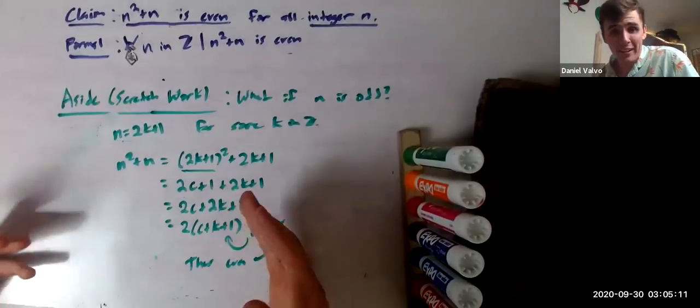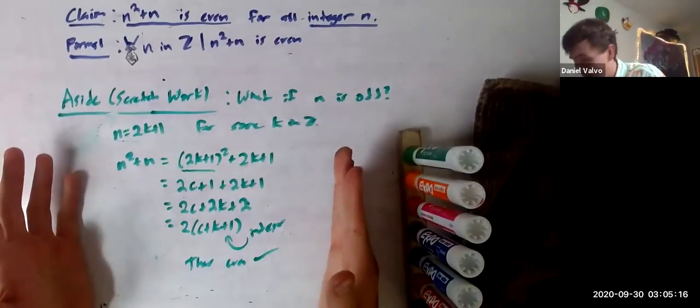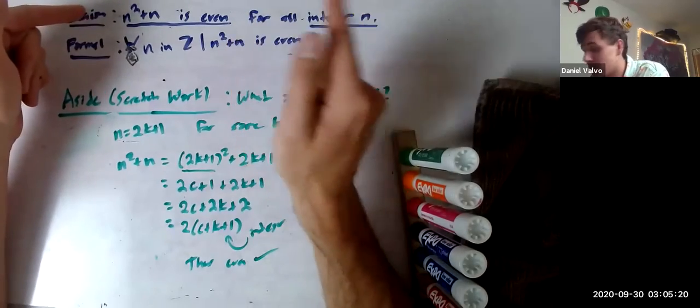That's the idea. Does that make sense? And that's kind of neat. This is the idea to show that n squared plus n is even for all integers n.